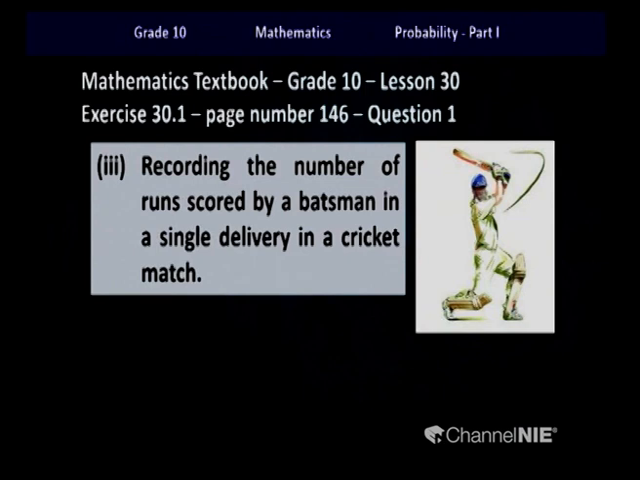Recording the number of runs scored by a batsman in a single delivery in a cricket match. Okay, let's look at what kind of runs he can score within a single delivery. I have taken all these possible values: 0, 1, 2, 3, 4, 5 and 6 and 7 also. For example, if it's a no ball on which he hits a 6, then 7 is also a possible value.